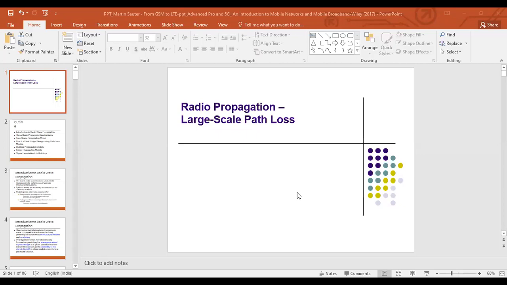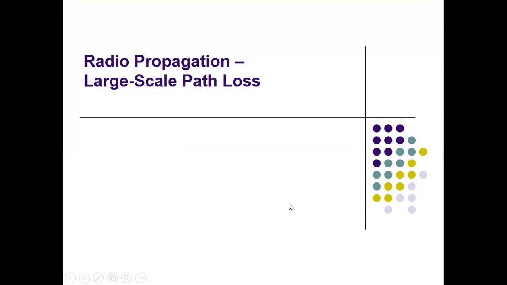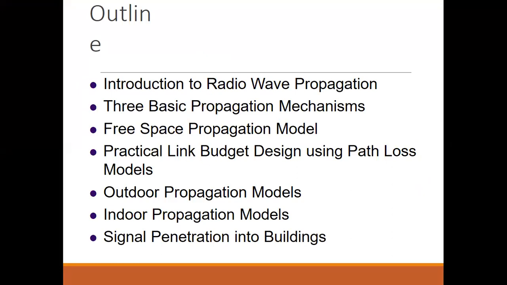So as I have told you, we are going to see the radio propagation large scale path loss models. Okay, so the outline through which we will go, in presentation mode. Are you able to see the PPT? Yes, these are the outlines. Firstly, we have to go through the introduction to the radio wave propagation, the first part. The second one is three basic propagation mechanisms. So what are the mechanisms through which the wave in wireless communication propagates?